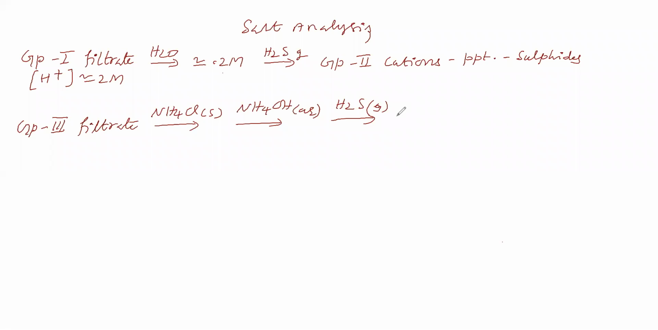Group 4 cations precipitate as sulfides. Now, the question is: group 2 cations precipitate as sulfides in acidic medium, while group 4 cations precipitate as sulfides in basic medium.